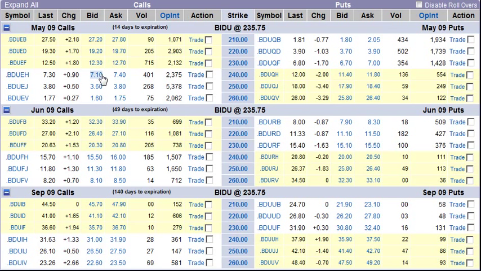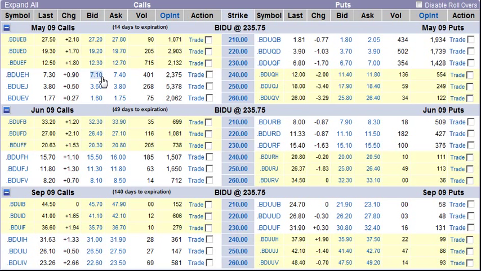And if we did so, let's just keep it simple and say we owned 100 shares and we wanted to sell one contract, then we would bring in $710 for this option. Now if you're looking at the price here and saying, wow, 100 shares times $235 is a lot of money, don't worry about the price. Just think about the principle here. The principle is simply owning stock and selling options, and so this can obviously be done on much cheaper stocks also.